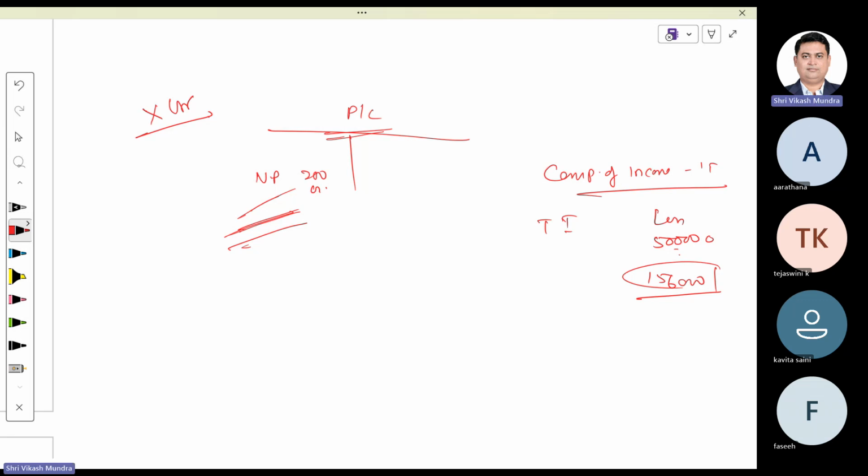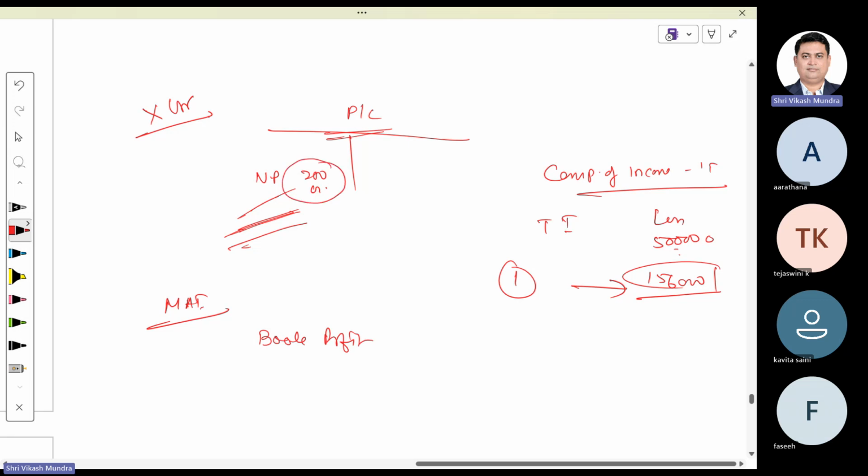apart from this scheme of 1,56,000, which is the first option, they say we are required to calculate MAT. What is MAT? You calculate the book profit of the company. How to calculate it? Whatever the profit shown in the P&L statement, subject to certain adjustments prescribed in the income tax provisions, we calculate book profit. It may be positive adjustment and sometimes negative adjustment. Say after these adjustments, the book profit of the company comes to 150 crore.